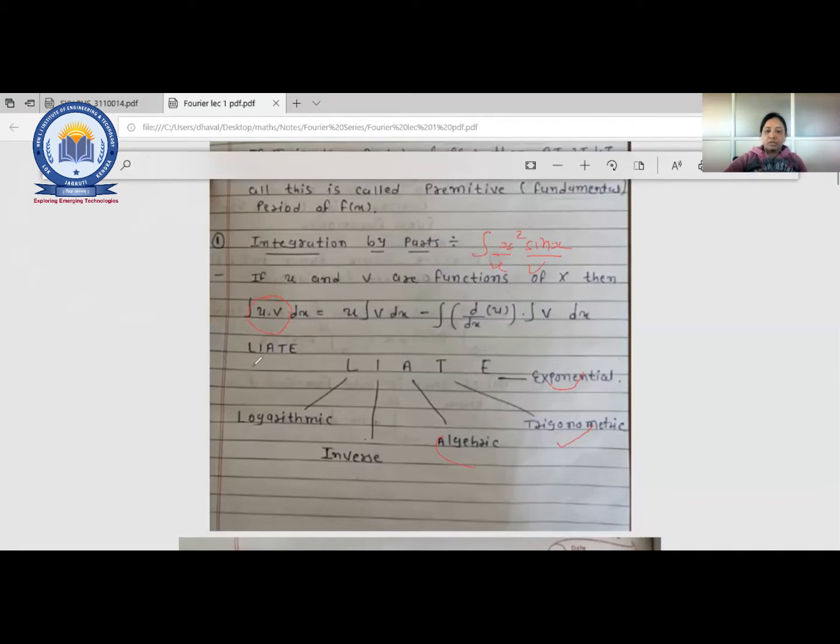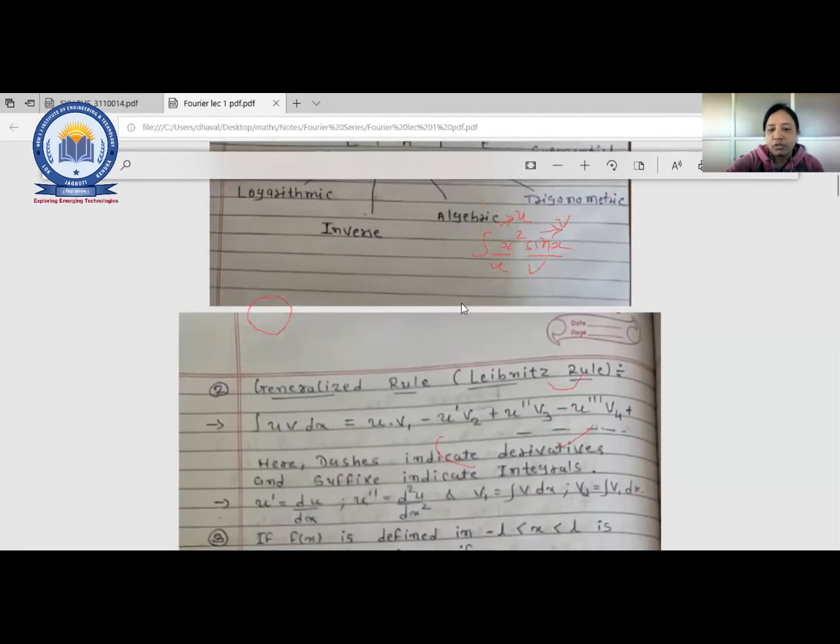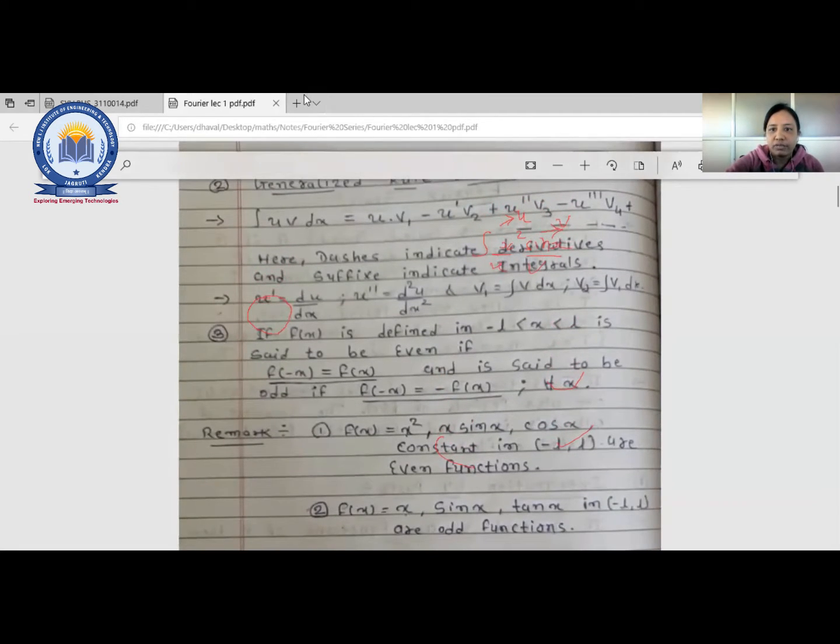Here x square is algebraic, so I'll take x square as u, and sin x is trigonometry, so I'll take that as v. So I am having two functions u and v. Now we'll go through the general rule for u and v.